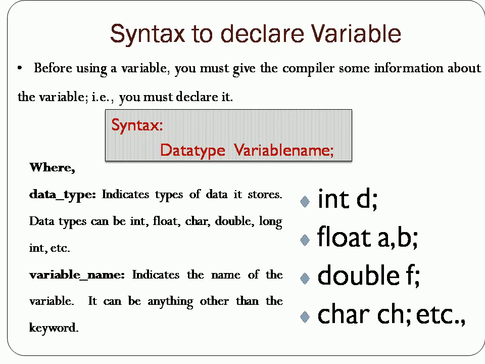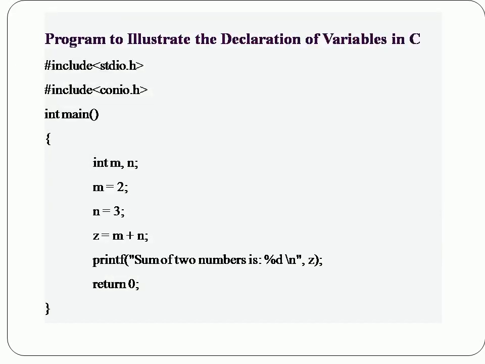In simple terms, whatever variables we are using in the program must be declared before using them in the program. You must give the compiler some information about the variables you are going to use inside the program. In this slide we have given an example to illustrate the declaration of variables in C.